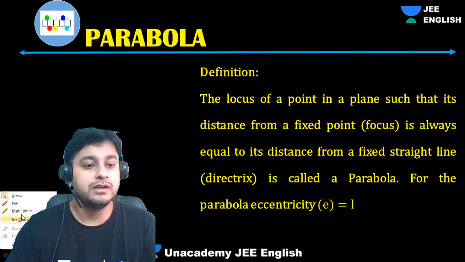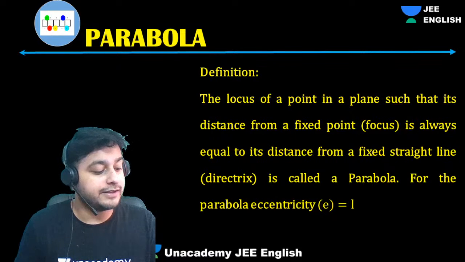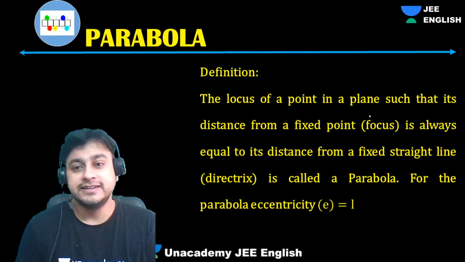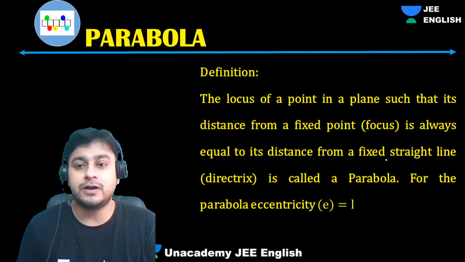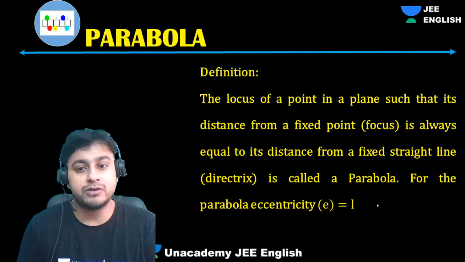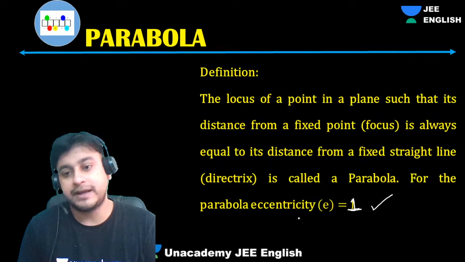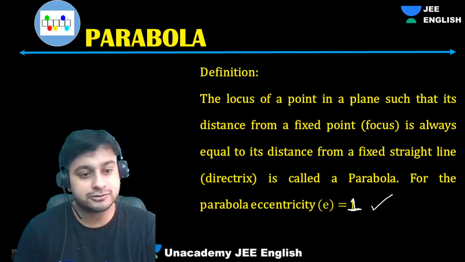Next concept. So what is this, guys? Parabola. So the parabola definition. First of all, what is the definition? I have already told you, the locus of a point in a plane such that its distance from a fixed point, the focus, is always equal to its distance from a fixed line, the directrix, is called a parabola. For a parabola the eccentricity has to be 1.